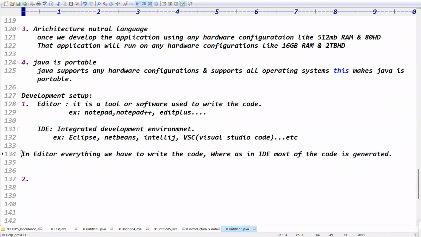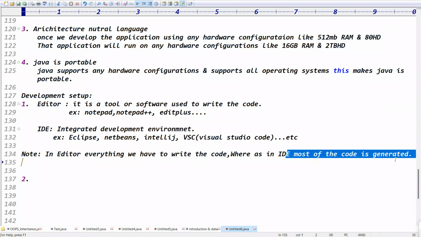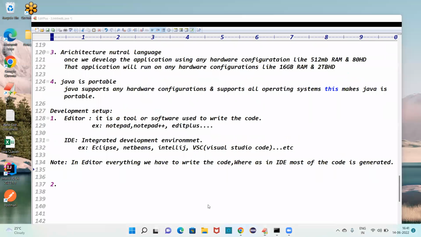That's why, guys, for initial classes it is recommended to use an editor. Because in an editor, we have to write everything ourselves, whereas in an IDE, most of the code is generated.